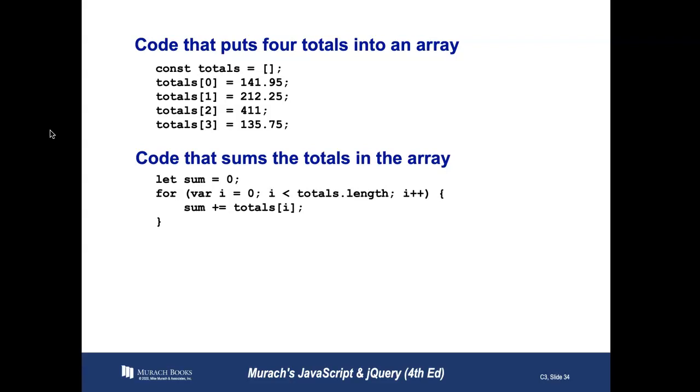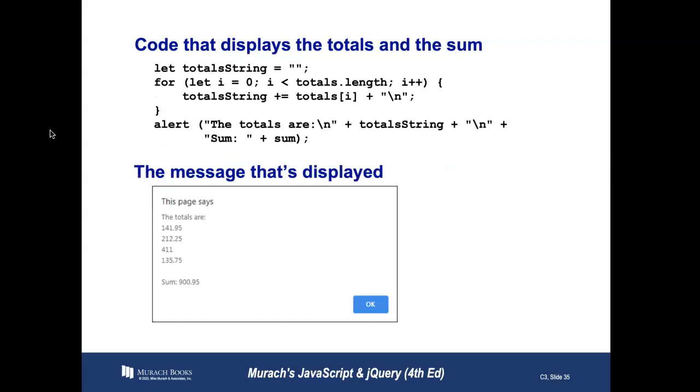So as long as i is less than 4, i will hit 3, which means that last sum will be 135.75, but we're going to continually concatenate to the sum. So now, in this slide, we're going to finish up with our totals, and we have code that displays the totals and the sum. So we're going to use a total string, again, just like we totaled the number, and again, we're using that \n, which is a carriage return.